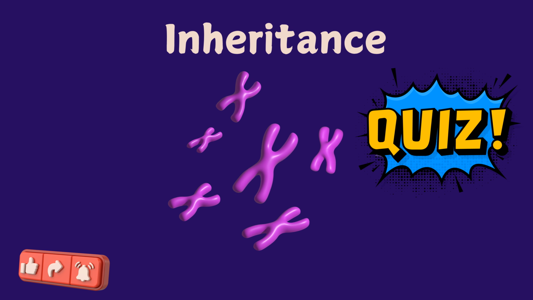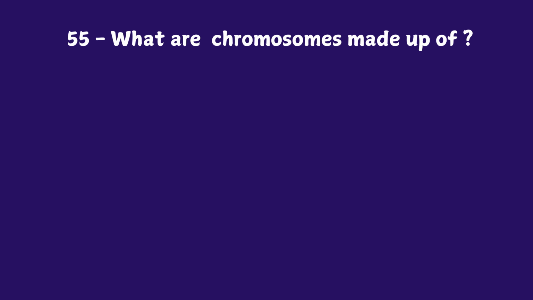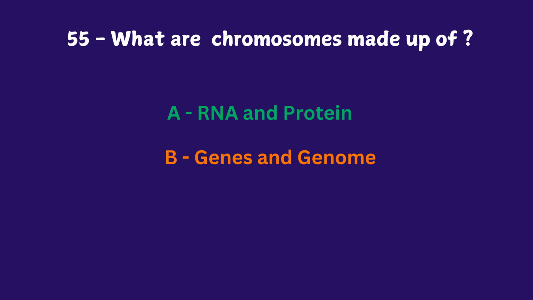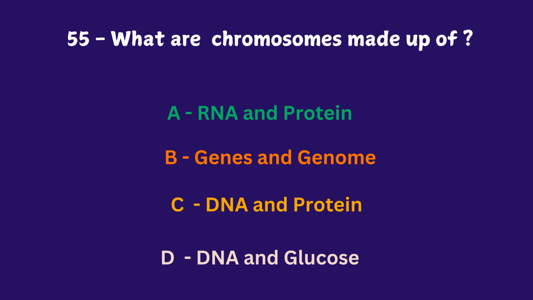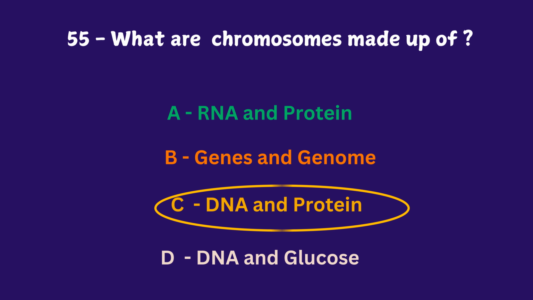Inheritance. What are chromosomes made up of? RNA and protein, genes and genome, DNA and protein, DNA and glucose. The answer is DNA and protein.